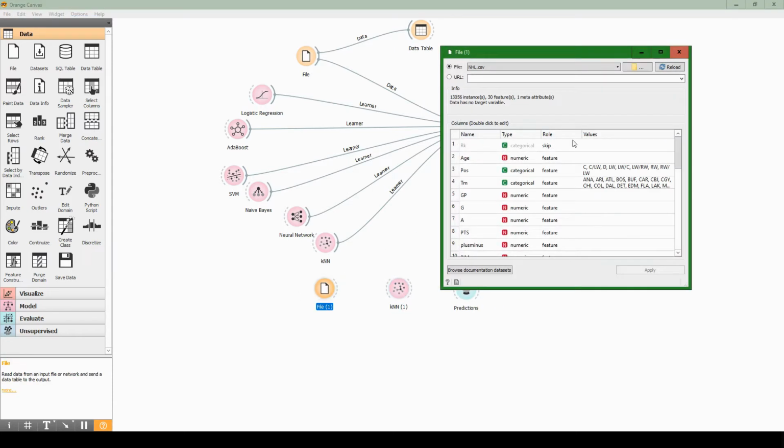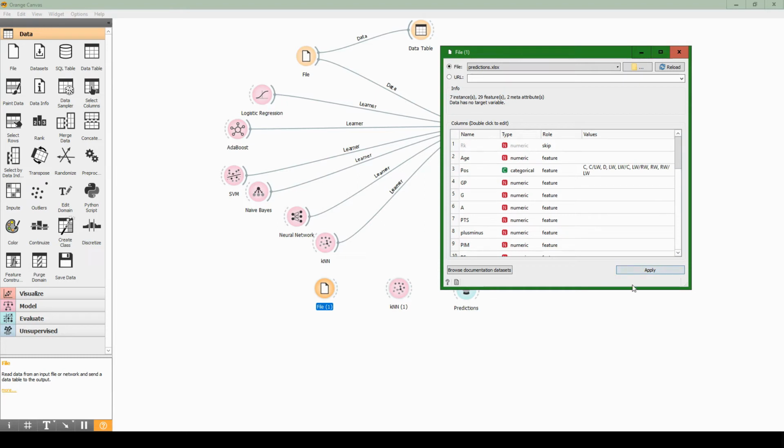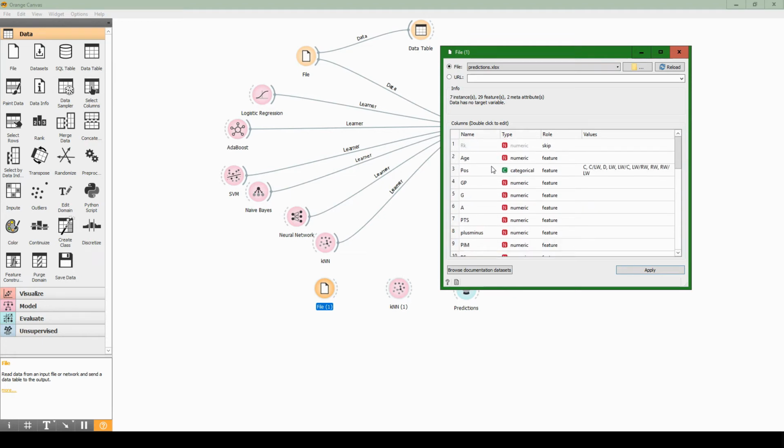So for file, I double click on it. We're not going to use NHL.csv. We're going to use predictions.xlsx, which is the Excel sheet I set up. I chose to skip the Hart categorical variable because we're trying to predict that, so it doesn't matter that we already know it. We're going to just ignore it. Similarly, I chose to skip season before, and rank is already skipped. It's important to know that these column headers in the spreadsheet, which are represented by this name column, have to be the exact same in the predictions file as in the original data file. Otherwise, this won't work. So I hit apply.